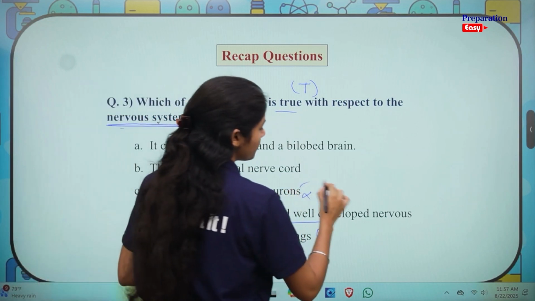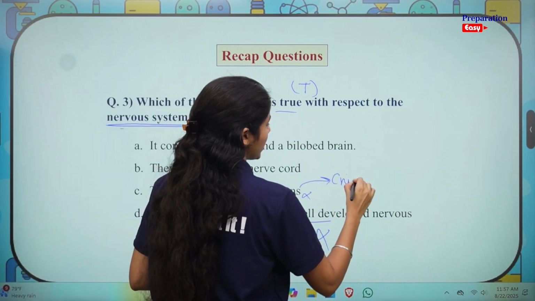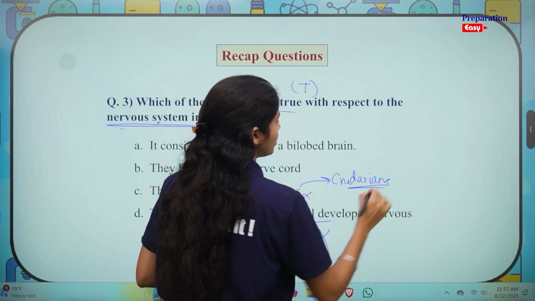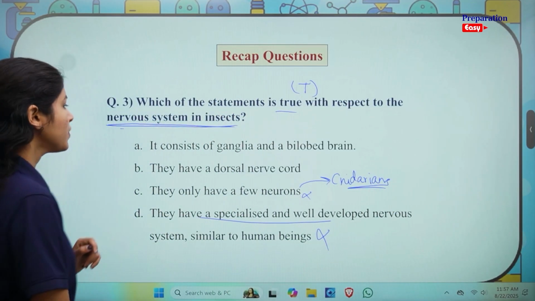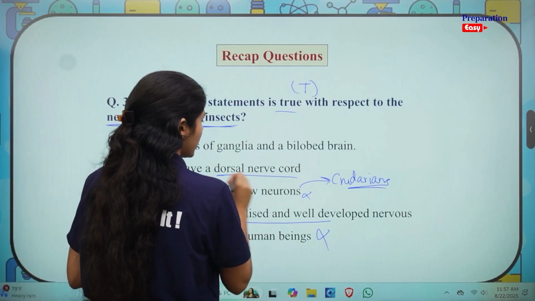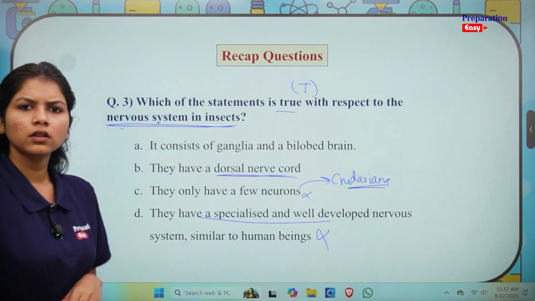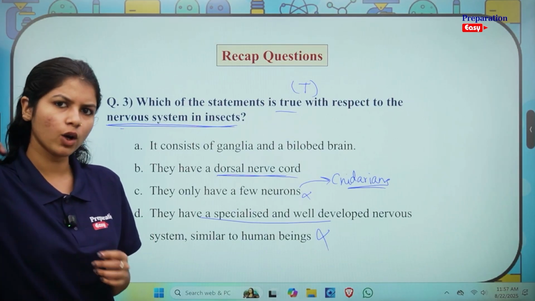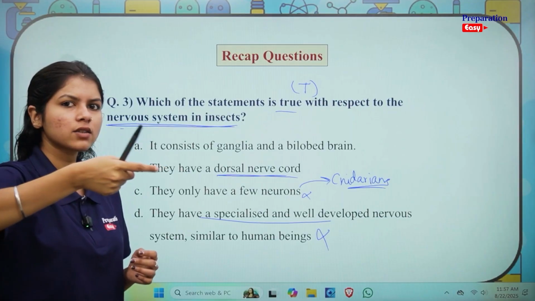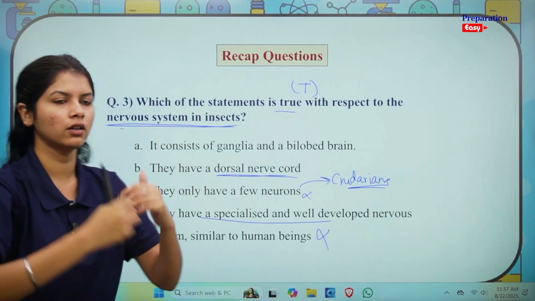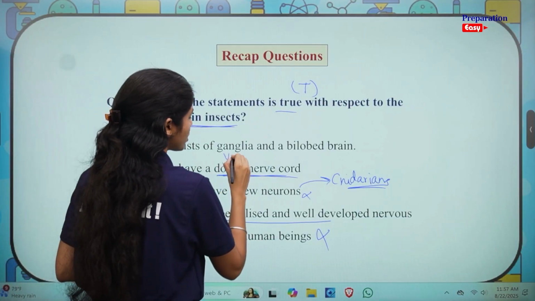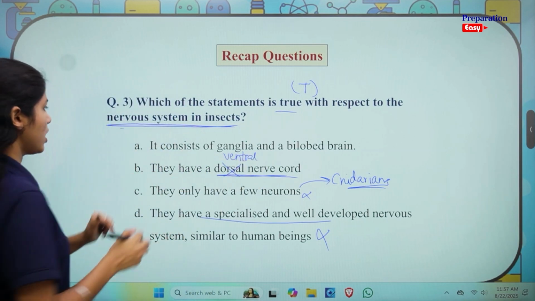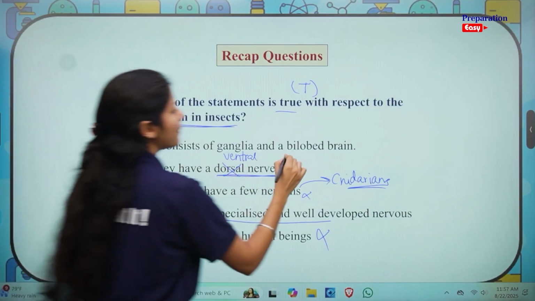This could go for cnidarians, if you remember. That is what we studied when we were studying the nervous system of cnidarians. They have a dorsal nerve cord. Is that so? Isn't it that the chordates have a dorsal nerve cord? For example, humans, we have a dorsal nerve cord, right? In insects or non-chordates, they have a ventral nerve cord. So this statement is wrong because of this one word.